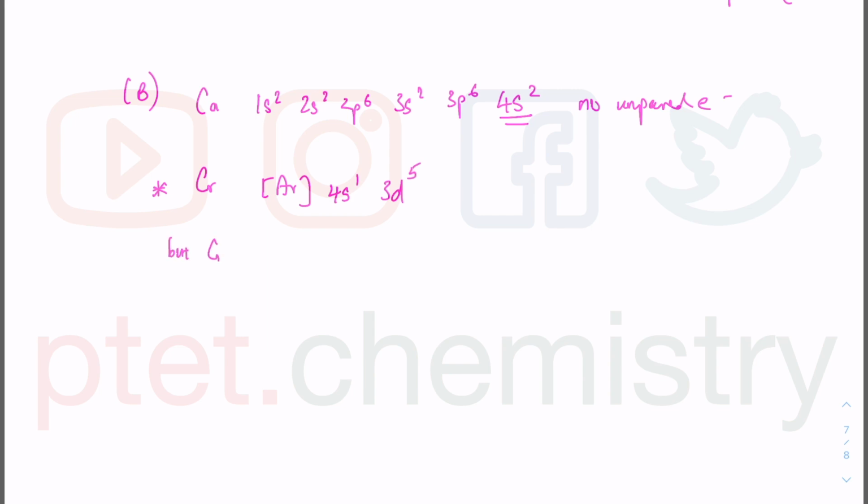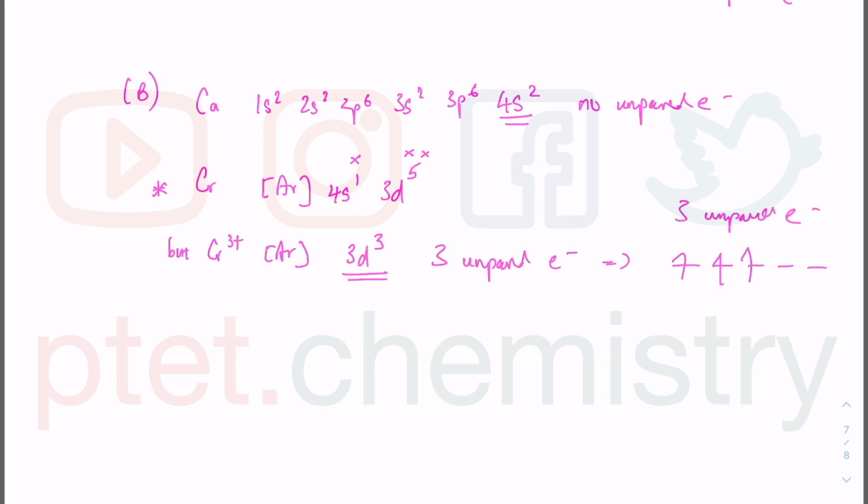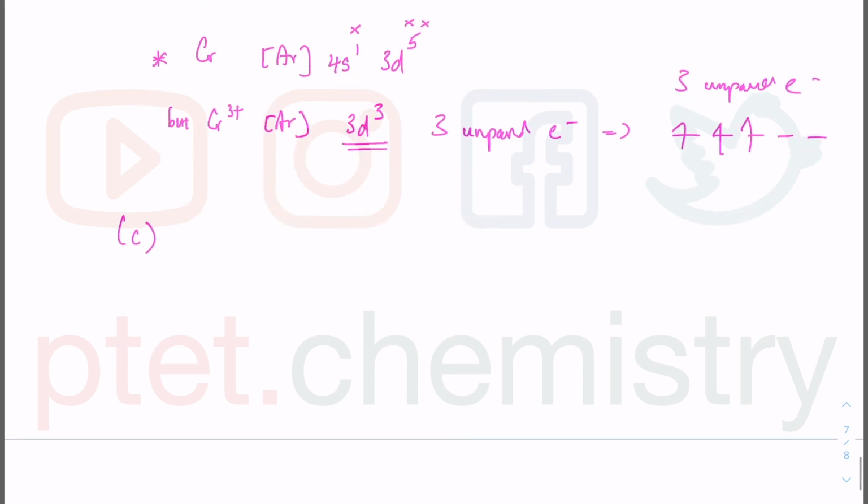But you want chromium 3+, so you remove three electrons. You get argon 3d3, which means 3 unpaired electrons, because you have 5 d orbitals in the 3d subshell: 1, 2, 3. That does not match what you want, which is the same number of unpaired electrons.